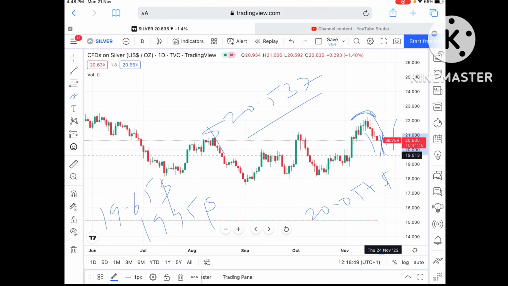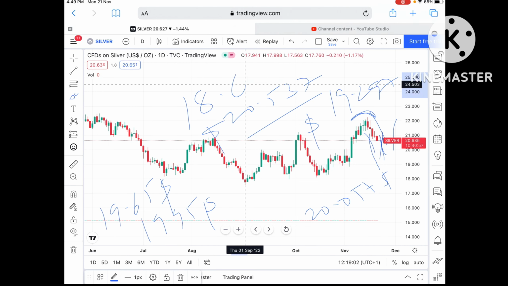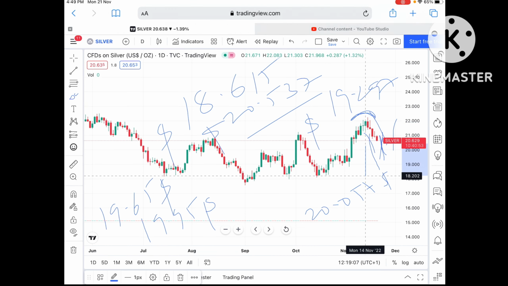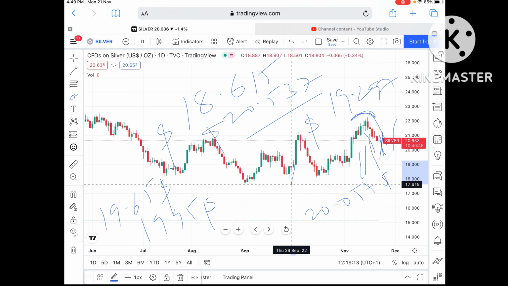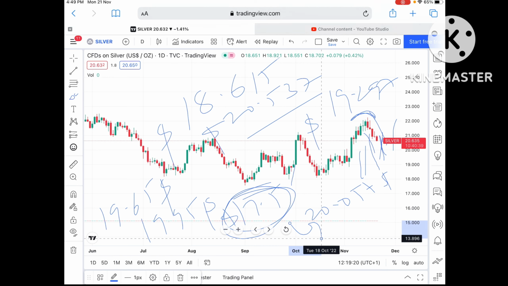From there it can go further low towards a level of around $19.297. And if the price moves below that level, then chances are high it can go towards a level of 18.9, to a level of around $18.615. And if that level also doesn't sustain, then chances will be very high that it can go further low. As all these supports are being tested here, chances will be very high it can touch a level of 17.5. Keep this in mind, this 17.5, from there a bounce back can come.